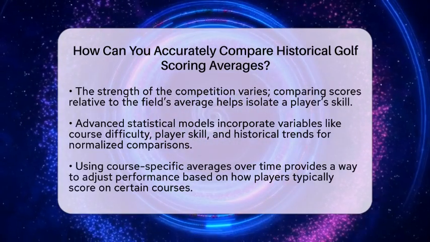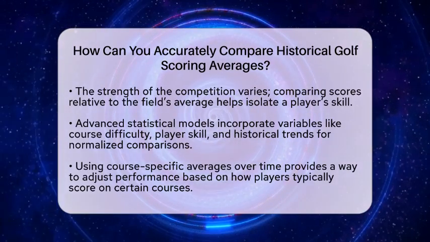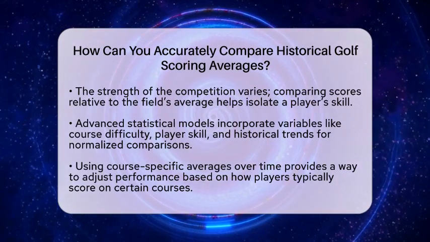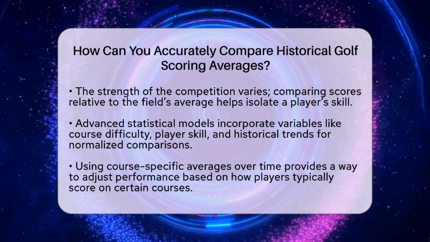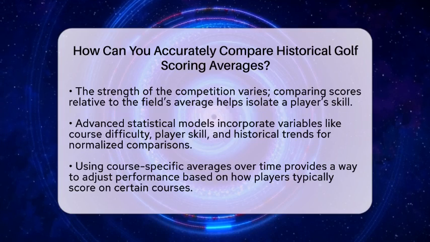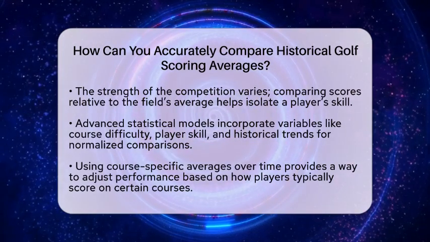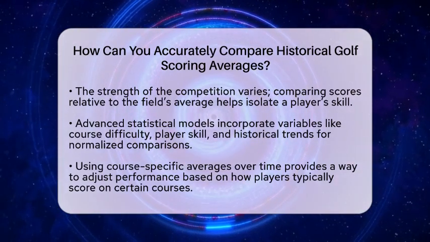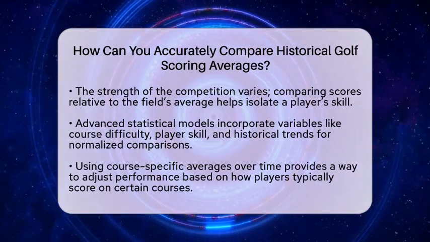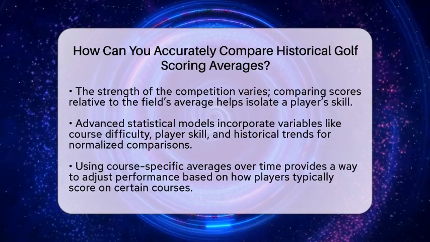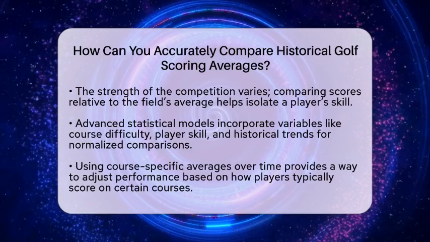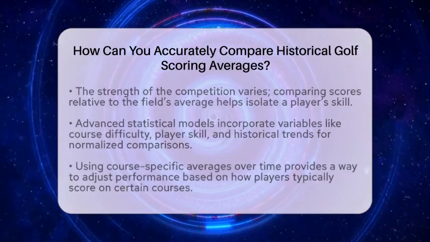Advanced statistical models can help too. These models incorporate variables like course difficulty, player skill, and historical trends. They produce normalized scores that make it easier to compare players from different eras on a level playing field. Using historical course-specific averages is another useful approach. If a player has played a certain course many times, their performance can be adjusted based on how they usually score there, considering current conditions. This helps make fairer comparisons over time.